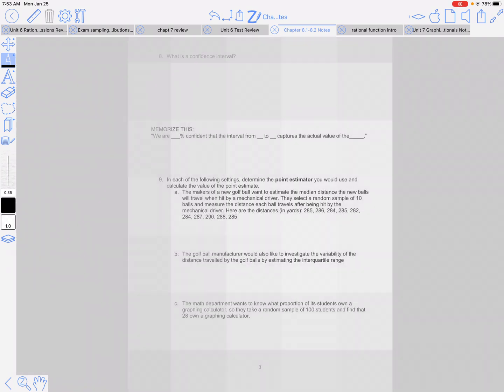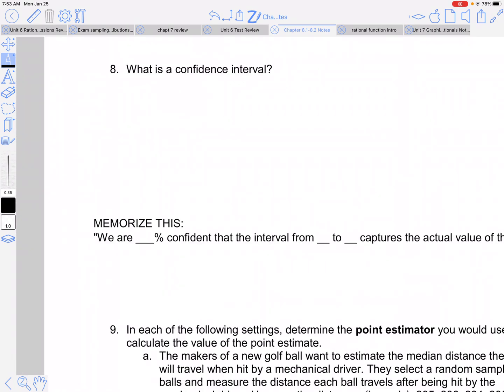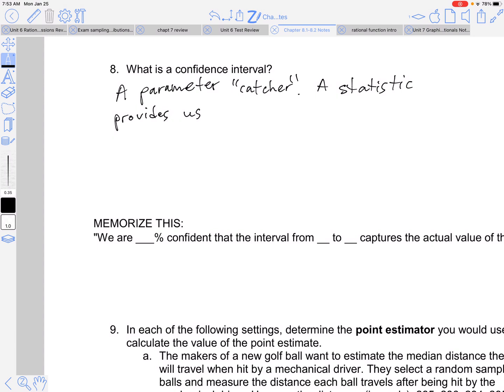All right, so we just created a confidence interval, kind of, right? Not truly, but the idea of it. So what is a confidence interval? It's a parameter catcher, basically. It's something that we're just trying to pin down, that parameter. So the statistic provides us with a reasonable estimate, right? But it's just that, it's just an estimate.